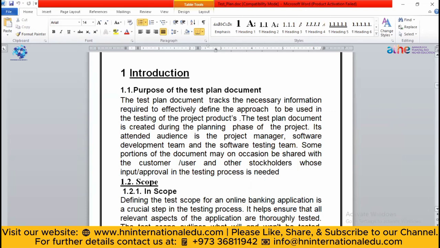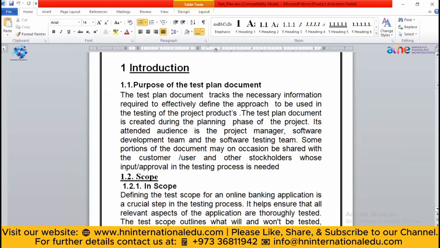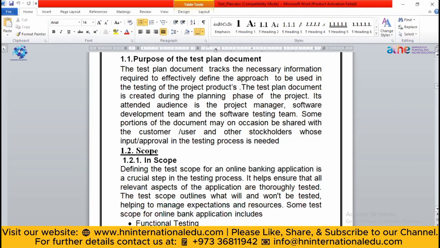What is the purpose of that? You will mention that in the introduction part. Then you will write the scope, where your application is going to be used. It is for a retail shop. It can be used only in a retail shop. It cannot be used somewhere else. In this way, you will write the scope.